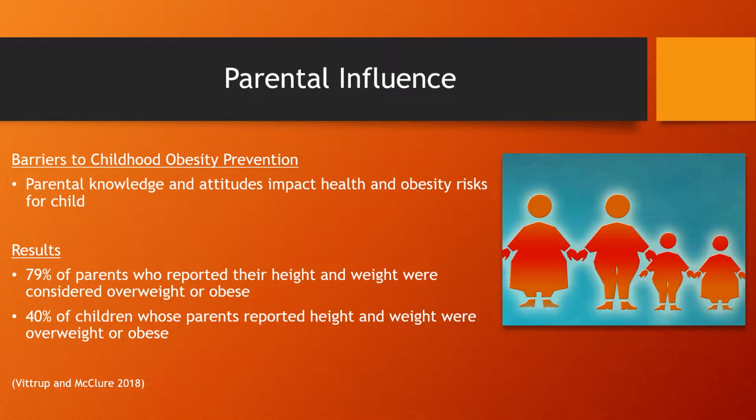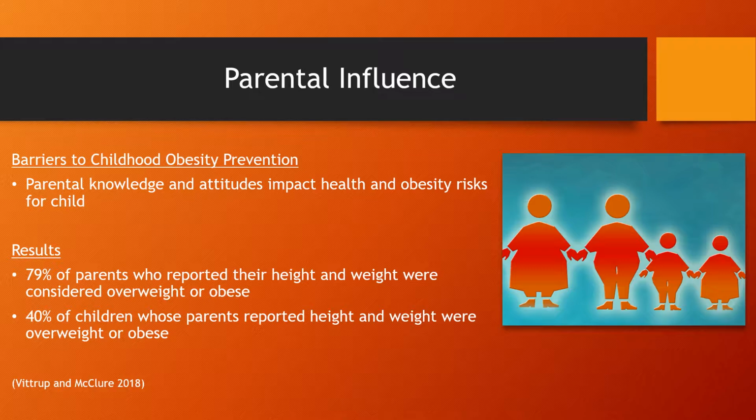Parents with more than one child were asked to answer survey questions about one child who was between 3 and 10 years of age. Participants were recruited from preschools and Head Start centers in the southwestern United States. Parents had to answer a series of questions about attitudes towards prevention and intervention, knowledge about health and obesity, child's health, and demographic information of both parent and child, such as height and weight.